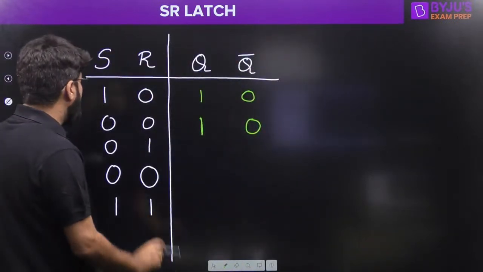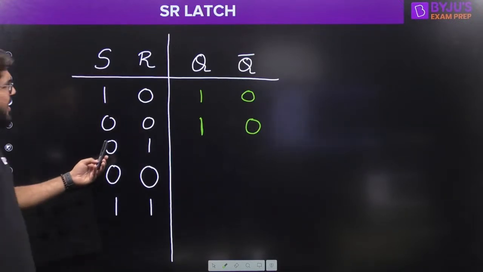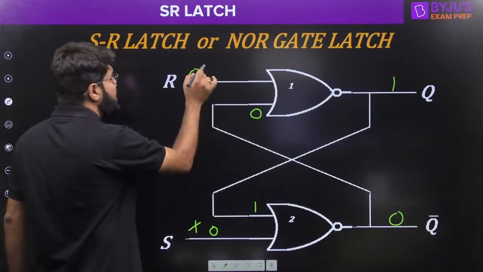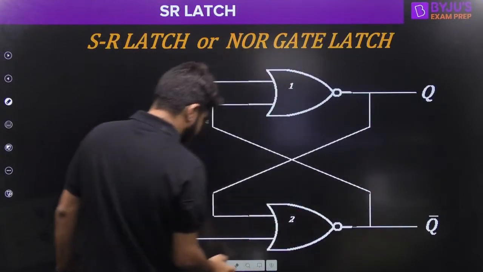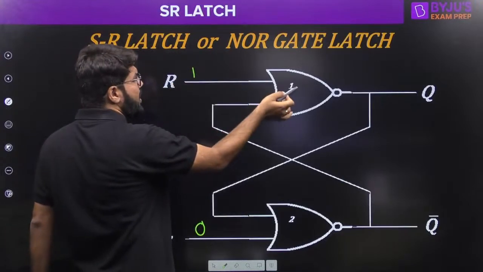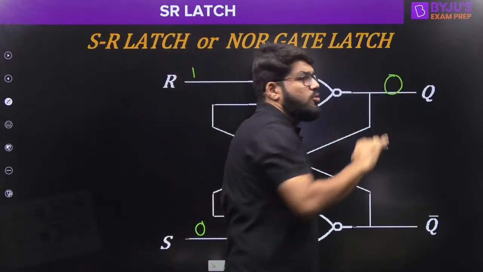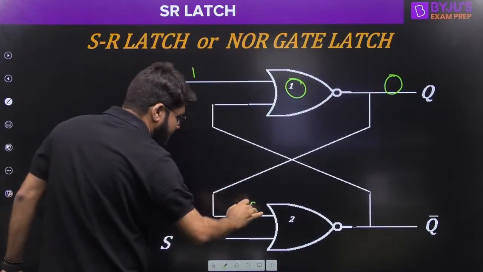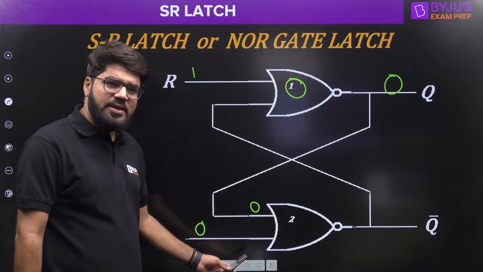Now I change the input combination to S0, R1. S is 0 and R is now going to be 1. So let us remove the current combination. Okay, let me redo it. Now, since R is 1, let's look at NOR gate number 1. If any input is high, the output becomes 0. So this time the Q output becomes 0. Now the 0 quickly runs through the wire and appears here. What is the NOR of 0, 0? 0 plus 0 is 0, complement gives 1. So the NOR output is 1.